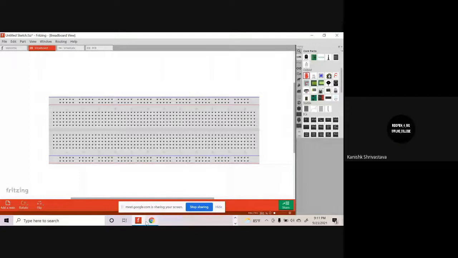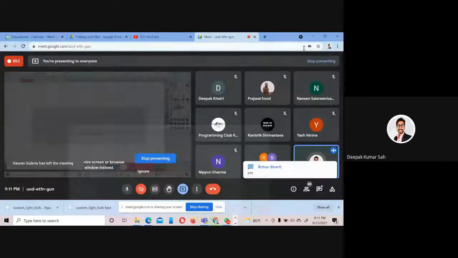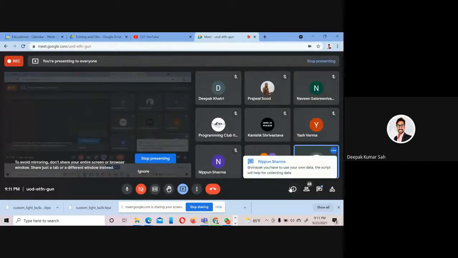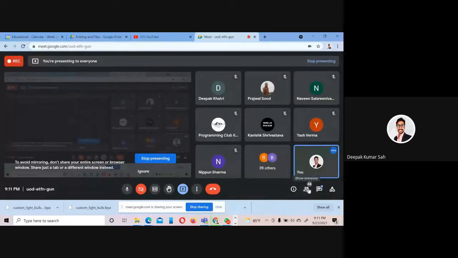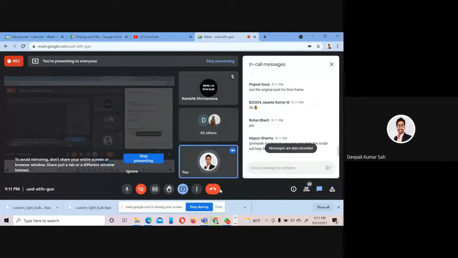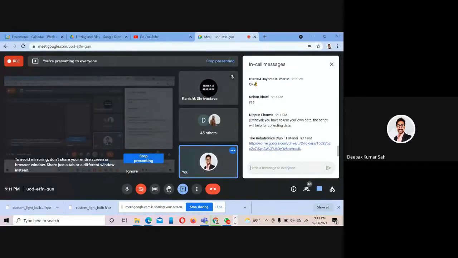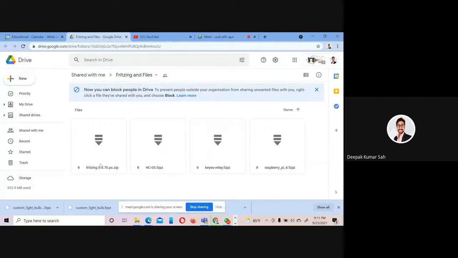Yes, your screen is visible. Okay, this is the Fritzing software in which we can make the circuit. For that, the link is here in the description, and you can download the Fritzing software from there. Anurag, just share the link. Okay, you can access this software from this drive, and we have the stocks also, and you can download it from here.